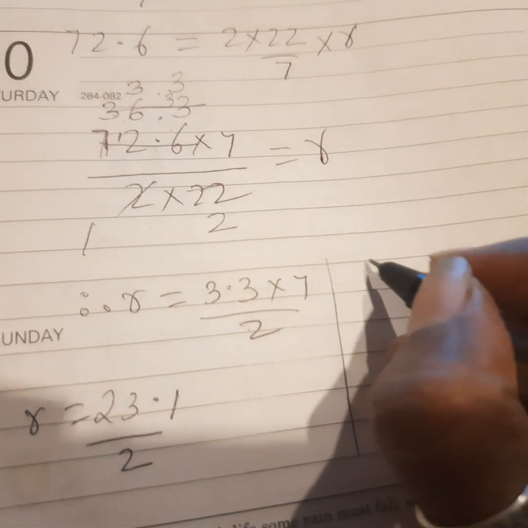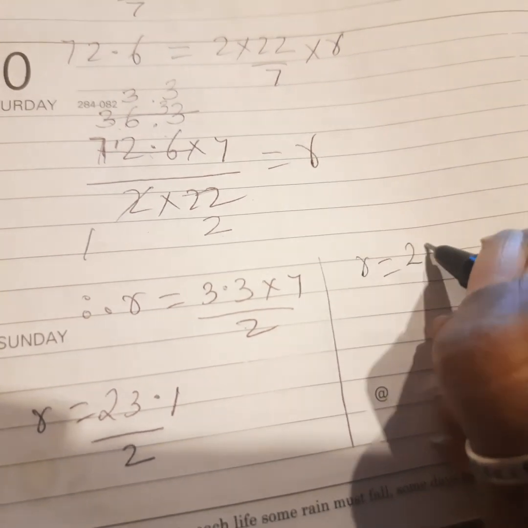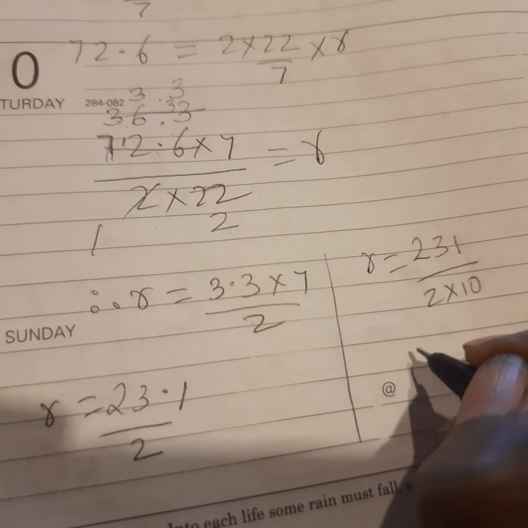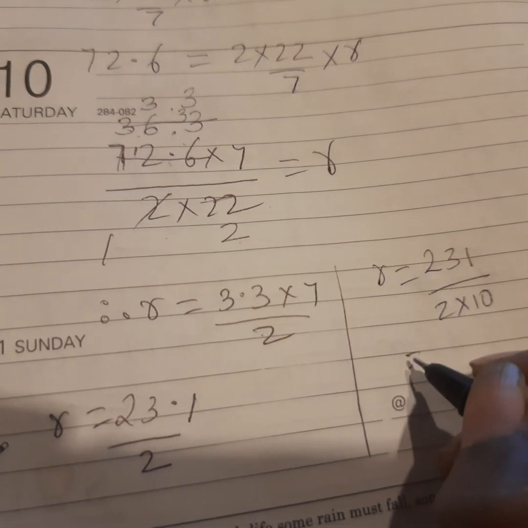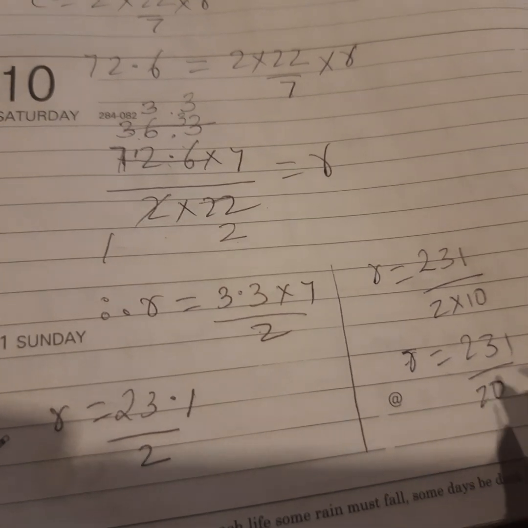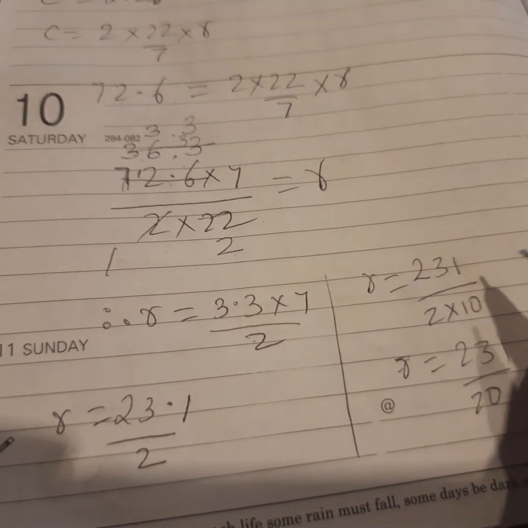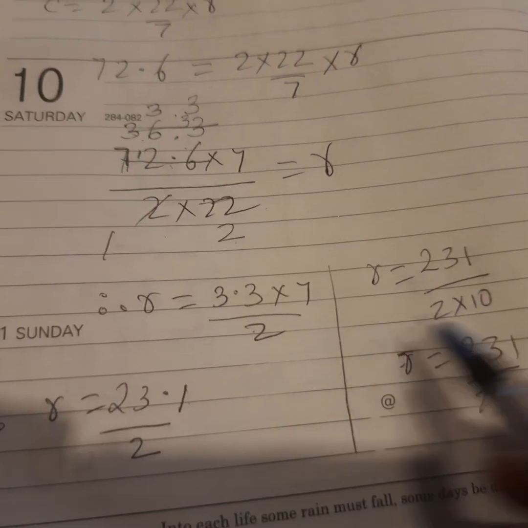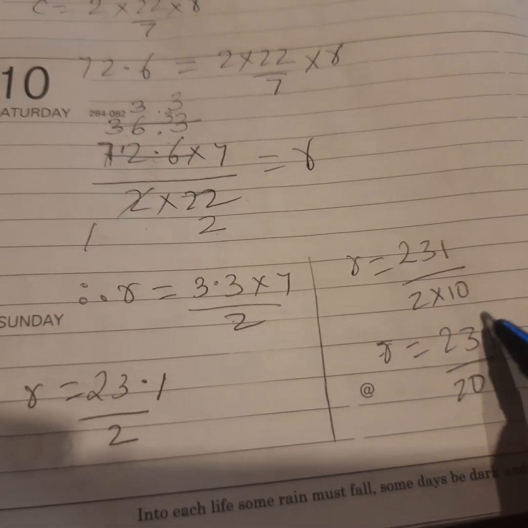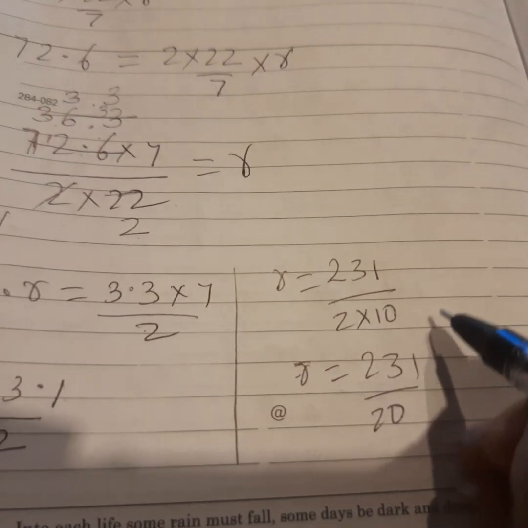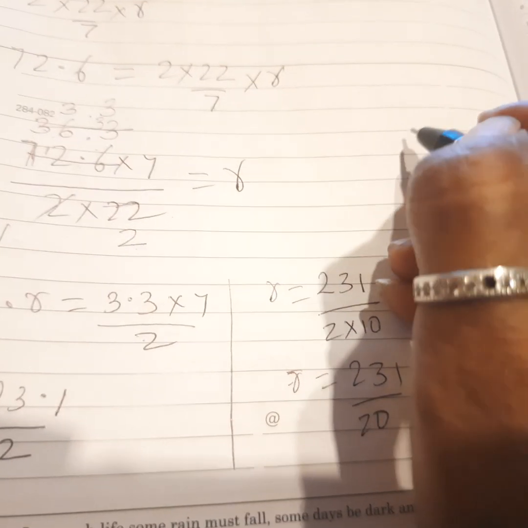So 23.1 upon 2 into 10, because this makes my cancellation easy. 231 divided by 20. Why? Because I have removed the decimal point, 23.1. So I have one point after one number. So if I want to remove that, I have to multiply the denominator by 10. So 20 into 231 divided by.